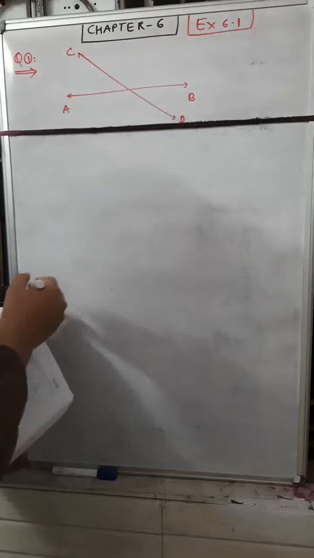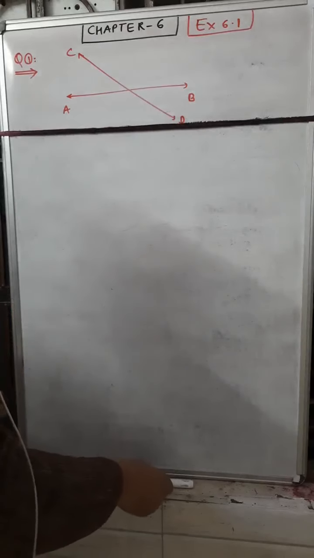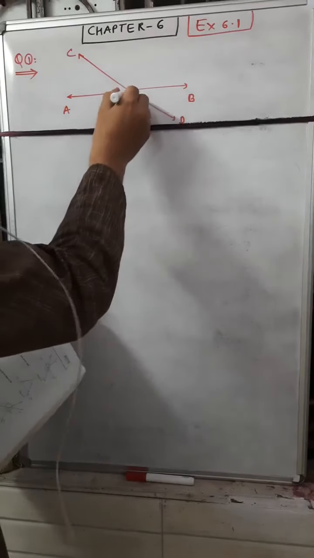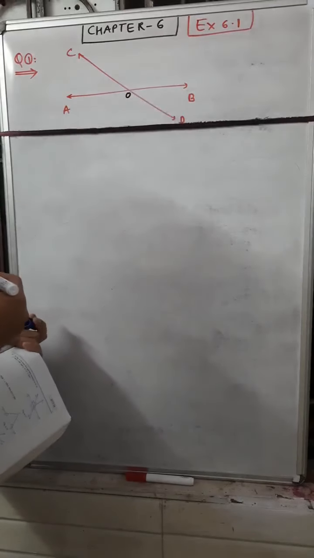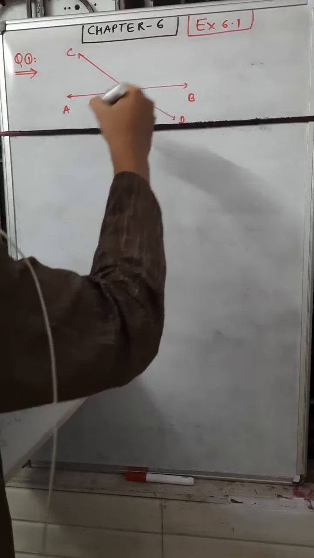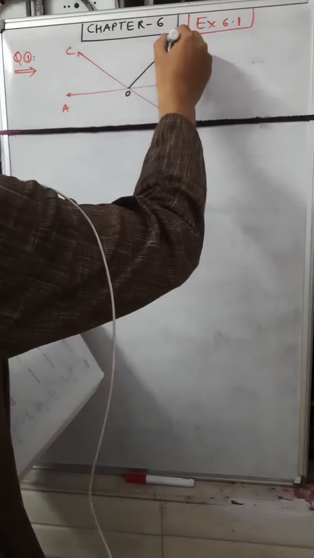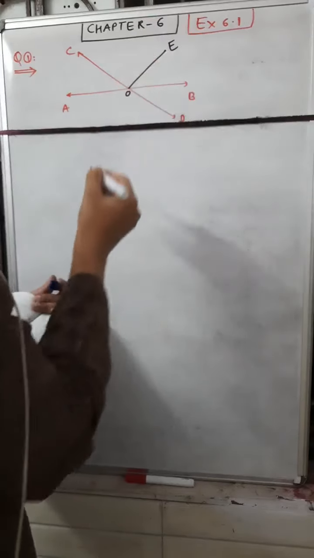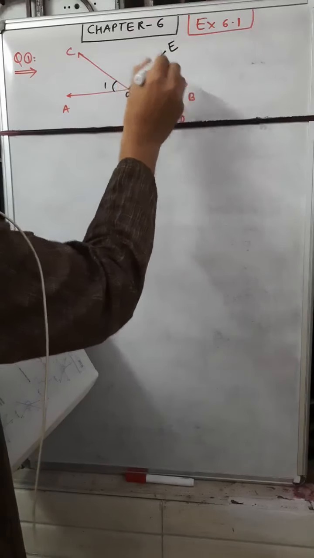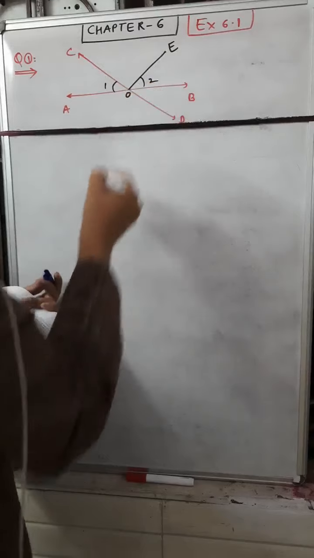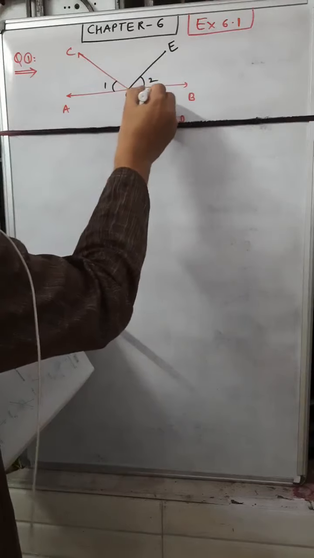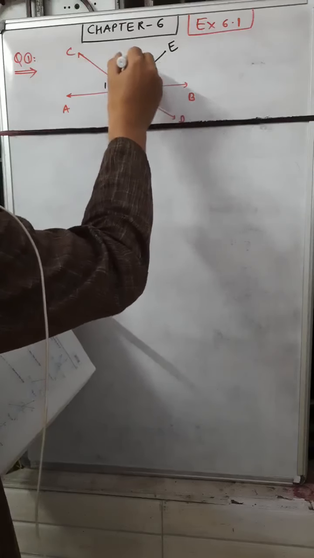It is given in the problem that they intersect at point O. Now one more angle is formed by one line OE here. Suppose this is angle 1, this is angle 2, this is angle 3, and this one is angle 4.